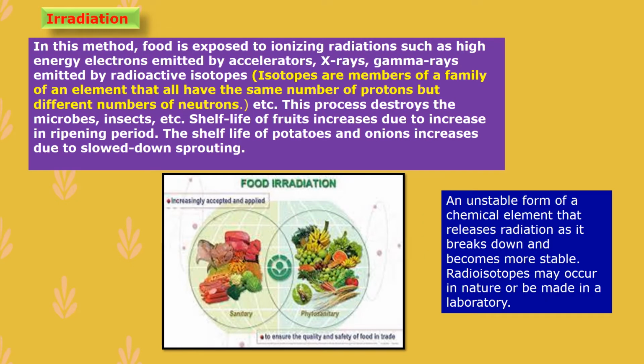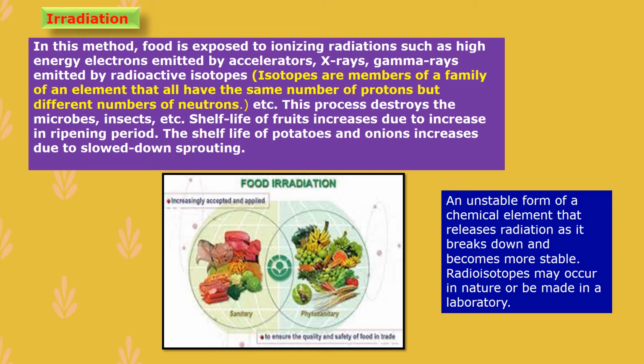Next method of food protection is irradiation. In this method, food is exposed to ionizing radiations such as high energy electrons that can be emitted by accelerators. Accelerators are devices that increase the rate of a reaction. Then X-rays and gamma rays are emitted by radioactive isotopes. So what is meant by radioactive isotopes? An unstable form of a chemical element that gives off radiation as it breaks down and becomes more stable.